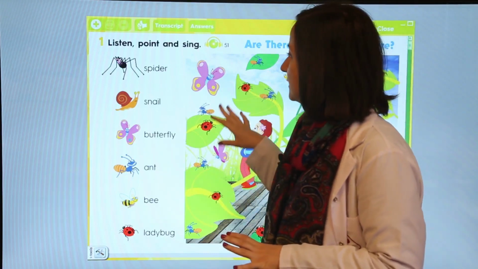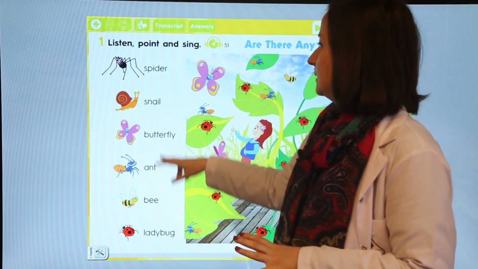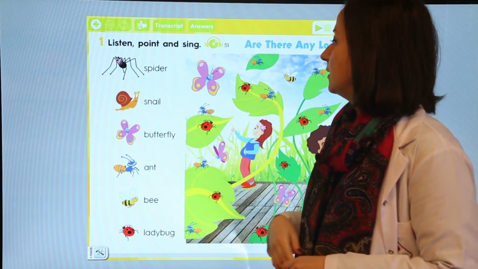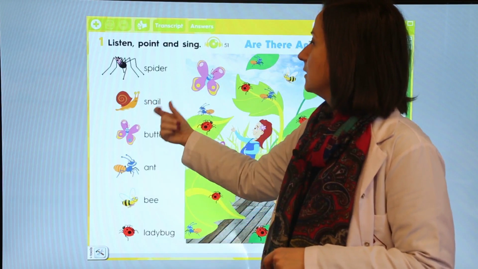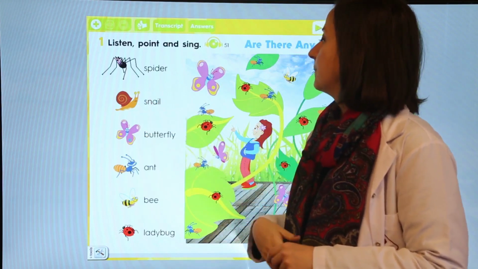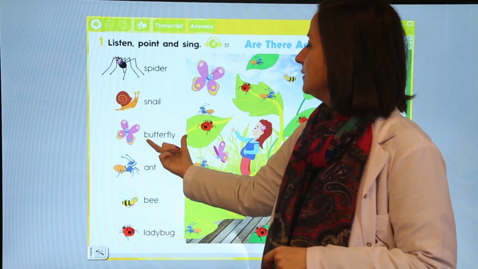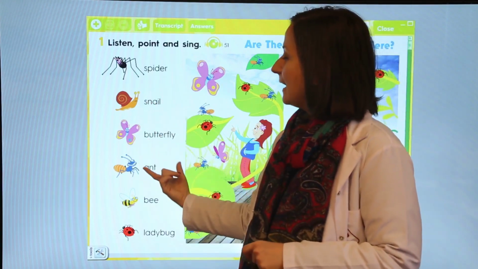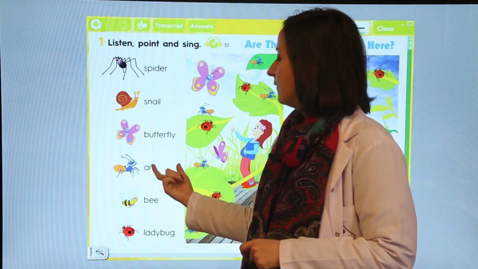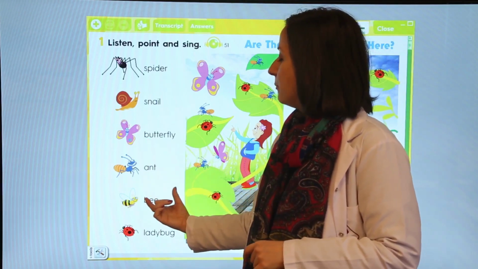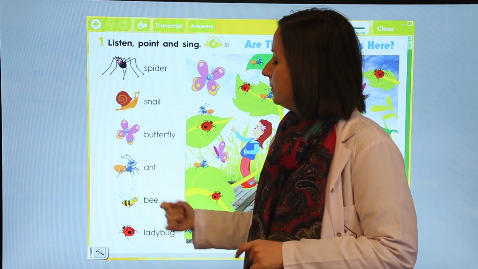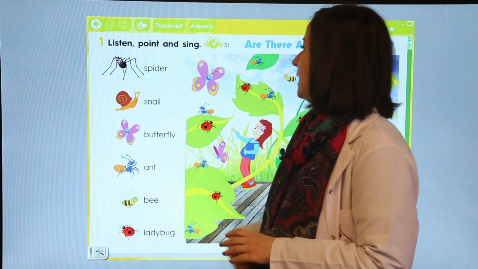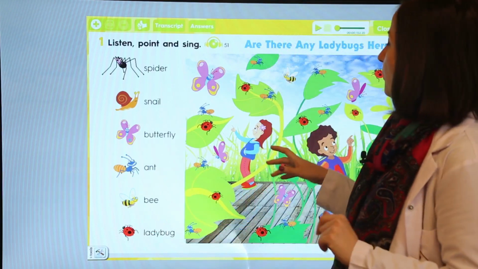Before we start, let's repeat the insects. It's a spider. It's a snail. And it's a butterfly. It's an ant. It's a bee. And it's a ladybug, or it's a ladybird. We will listen and point.